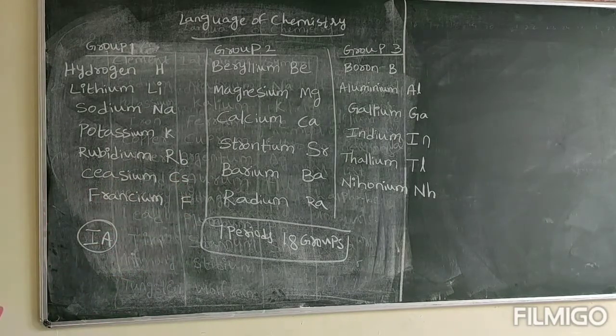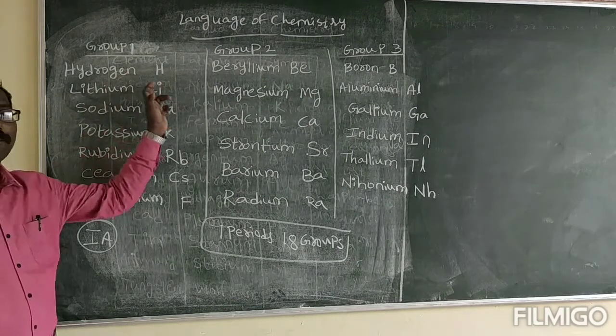Suppose if anyone asks you what are the group 1A elements: hydrogen, lithium, sodium, potassium, rubidium, cesium, francium. These are the group 1A elements.